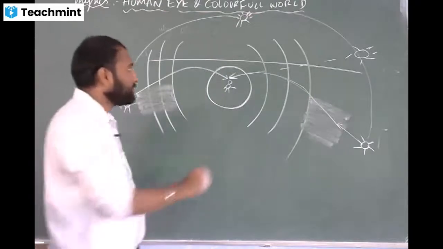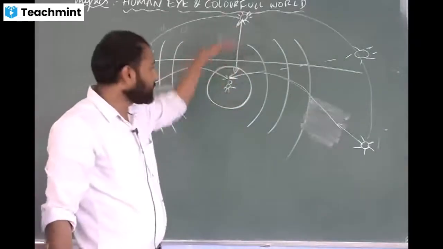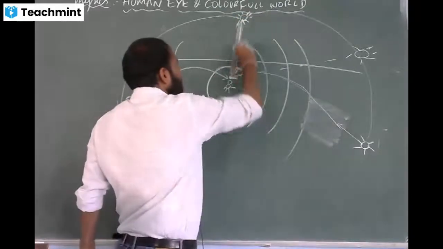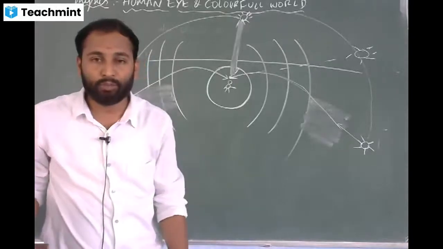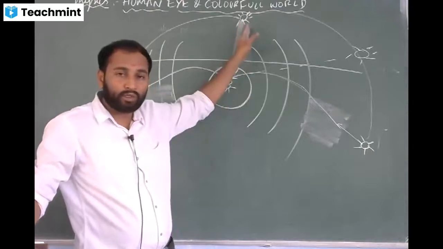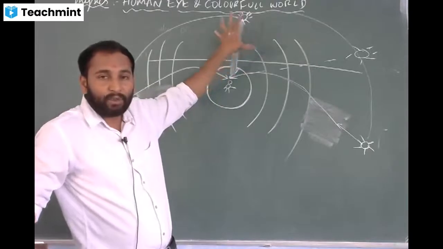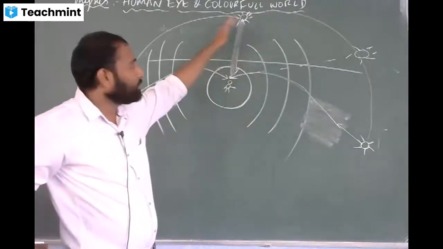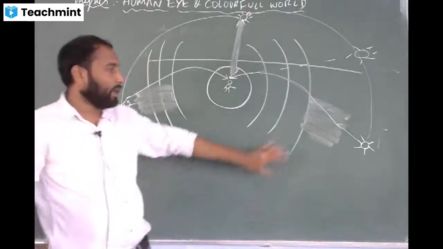Understood? And when the sun is overhead, at noon, as the distance between the earth and the sun is very less, we will be able to see the sun as white in color. Why is the color of the sun white during noon? Because the distance between the sun and the earth is very less. The sun is very close during noon, so there is no scattering of light. Even if it takes place, a very small amount of shorter wavelength region will be scattered, and we will see the sun as whitish in color. Understood? So this is the reality.